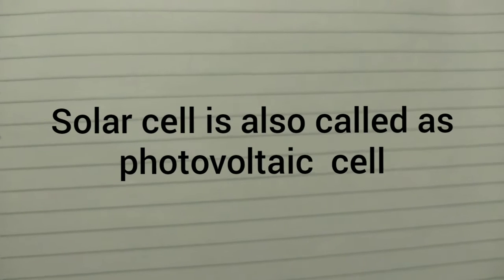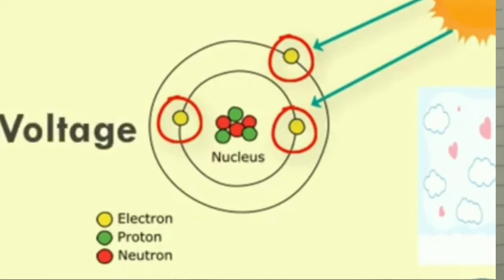This solar cell is also called a photovoltaic cell. Silicon is used because the electrons in silicon absorb solar energy and create a voltage, as it acts as a semiconductor. Silicon is a little bit costly, but it is used in solar cells.